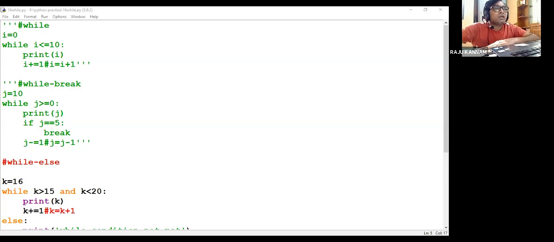Just close the shell, it will open. Every time you execute, the Python shell will automatically open.